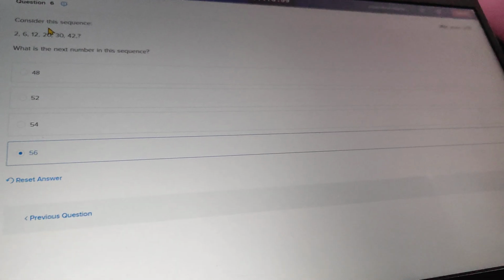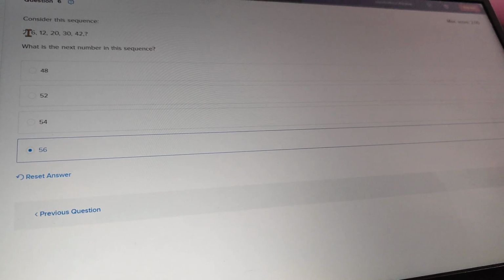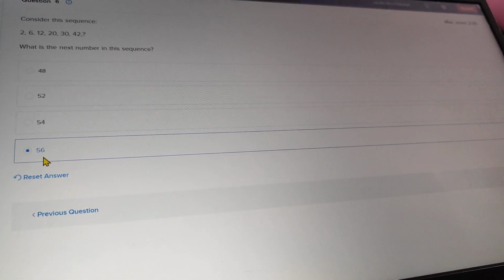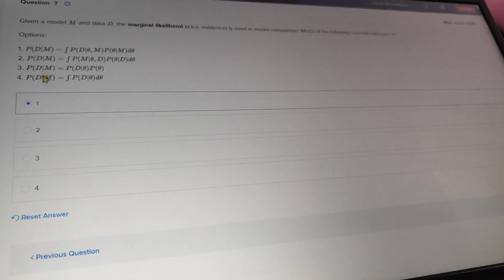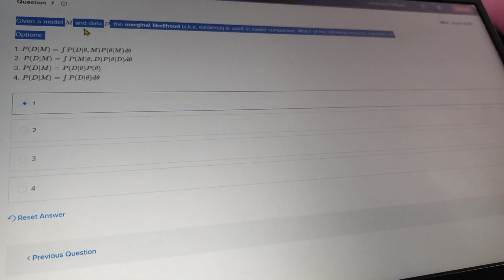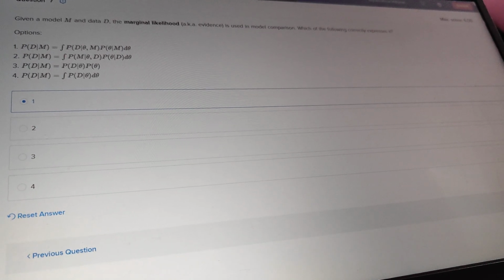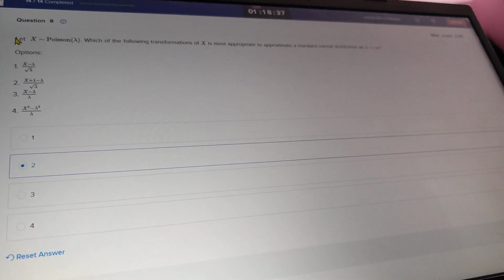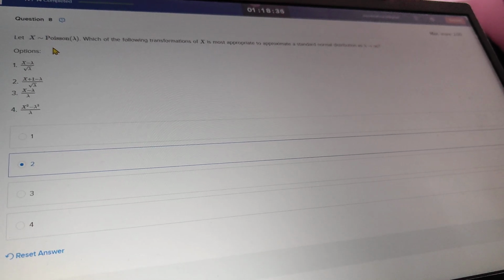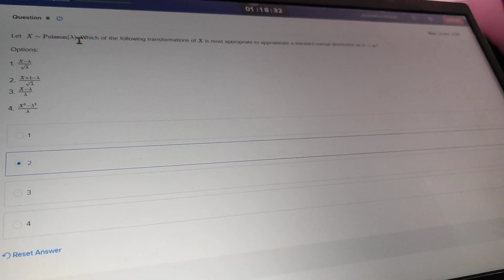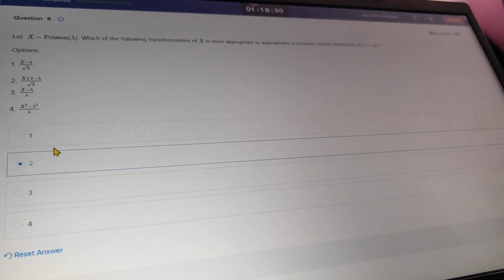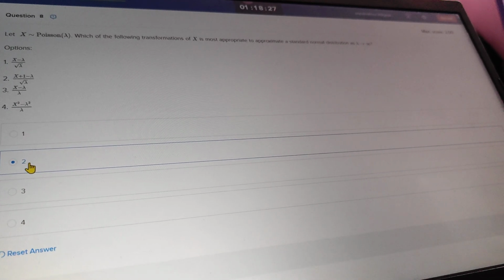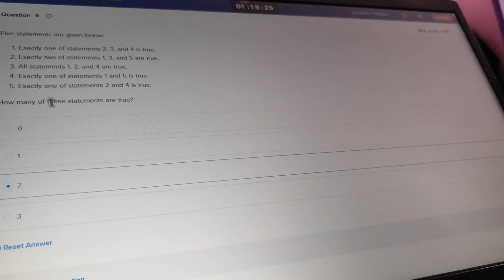And for question number 6, consider the sequence 2, 6, 12, 20, 30 and 42. After that we will have 56. And for this question, given as model M and data M, we have the answer 1, and this is the correct one. For the next question, question 8, let X be Poisson lambda. For this question we have the answer as 2, so the second option is the correct answer.